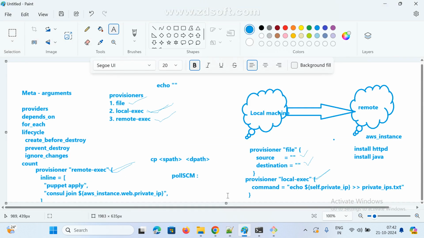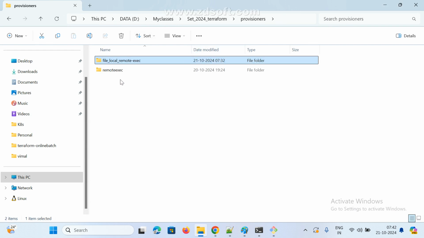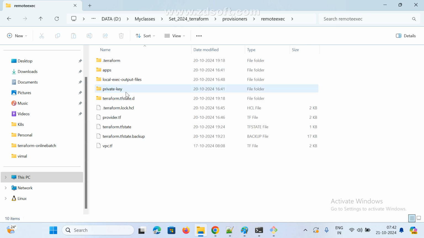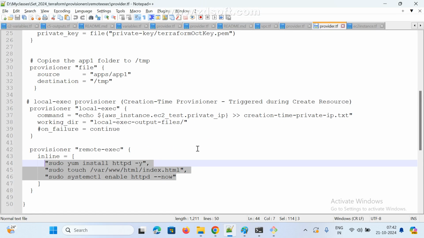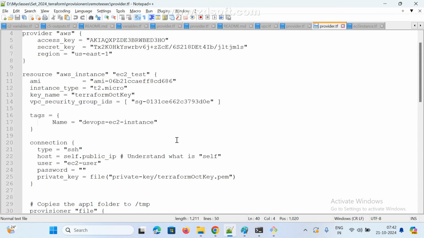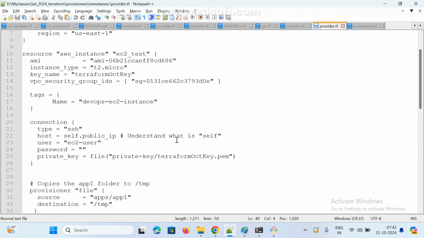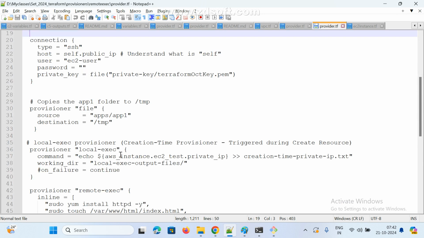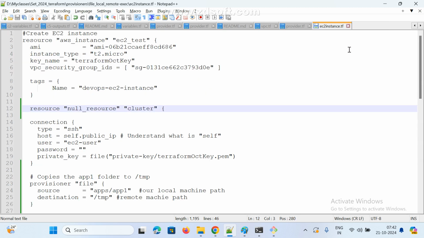The same thing is already available here, so we only need to use that. Provisioners can also be used here. Nothing is being used in this resource, so leave it.